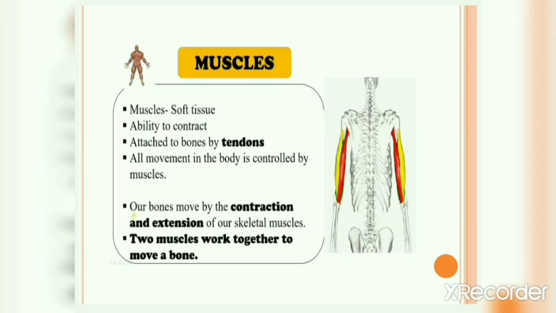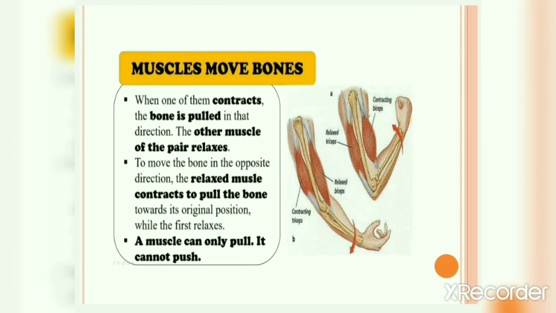All movement in the body is controlled by muscles. Our bones move by the contraction and extension of our skeletal muscles. Two muscles work together to move a bone. So let's understand this in detail. Okay, so what we are saying is when you try to move your arm in the upward direction, this particular muscle, the bicep muscle, contracts, right? As you can see in the picture, it is contracting, and the other pair relaxes. So the bones move by contraction and relaxation of muscles.